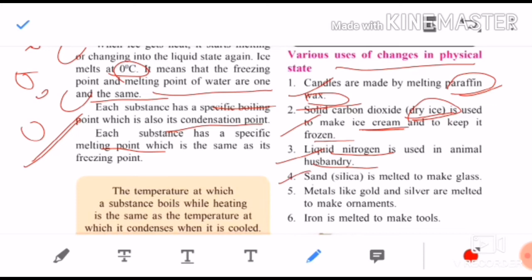The fourth one is sand. Sand is also called silica. It is used to make glass. Children, remember, glass is made up of sand, and the scientific name of sand is silica.